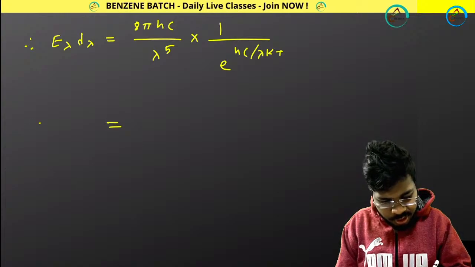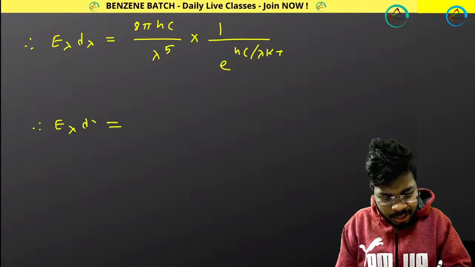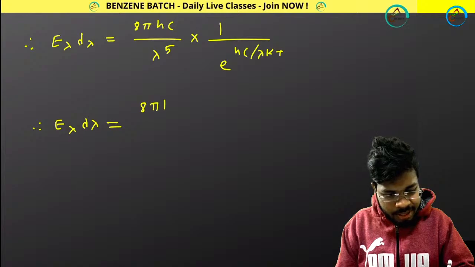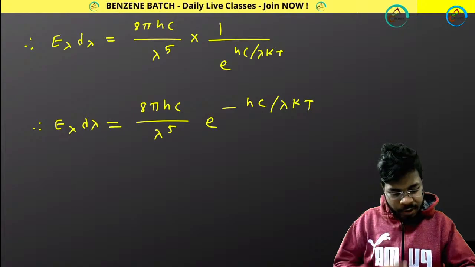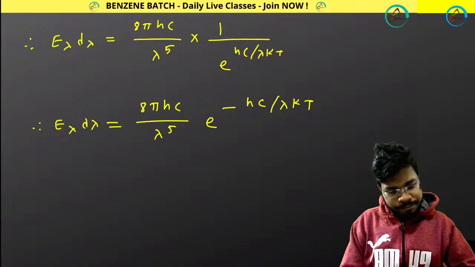I can write in this way. Therefore E lambda d lambda equals 8 pi hc by lambda to the power 5, e to the power minus hc by lambda kt.